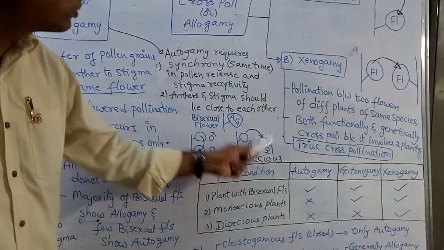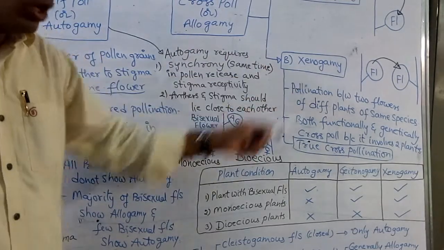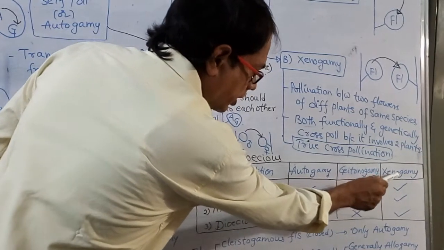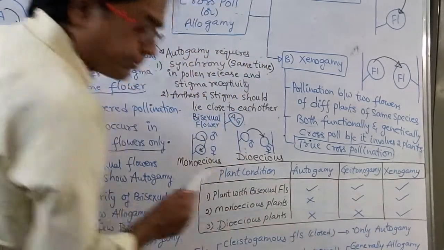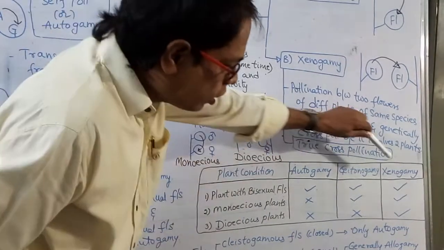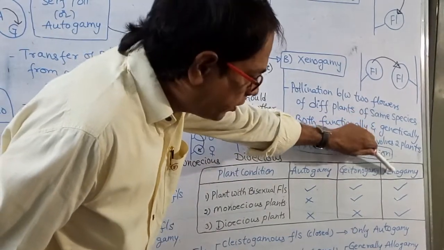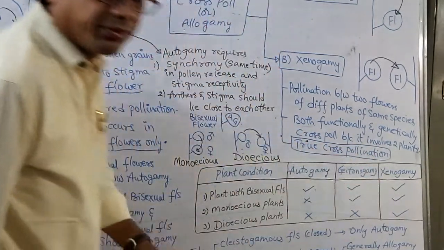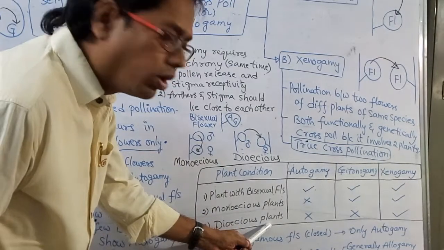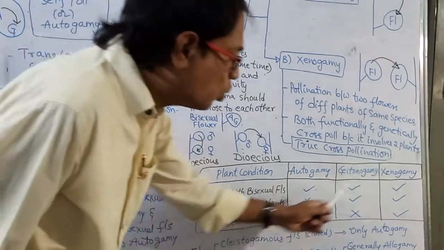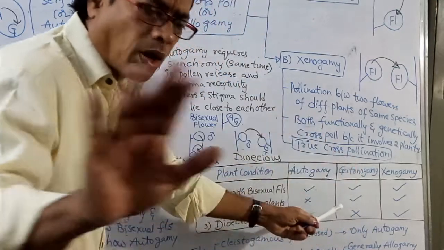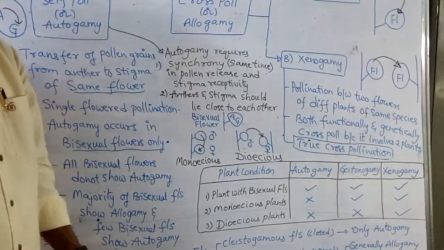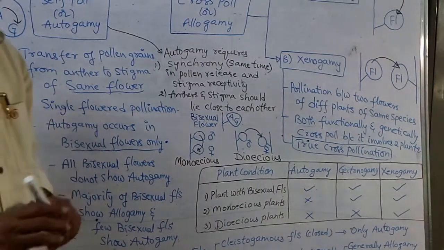Xenogamy means this one. So, xenogamy occurs in all these three types of plants: plants with bisexual flowers, monoecious plants, and dioecious plants. Whereas dioecious plants show only xenogamy. They do not perform autogamy and geitonogamy. Try to understand, my dear students. These are very, very important points.